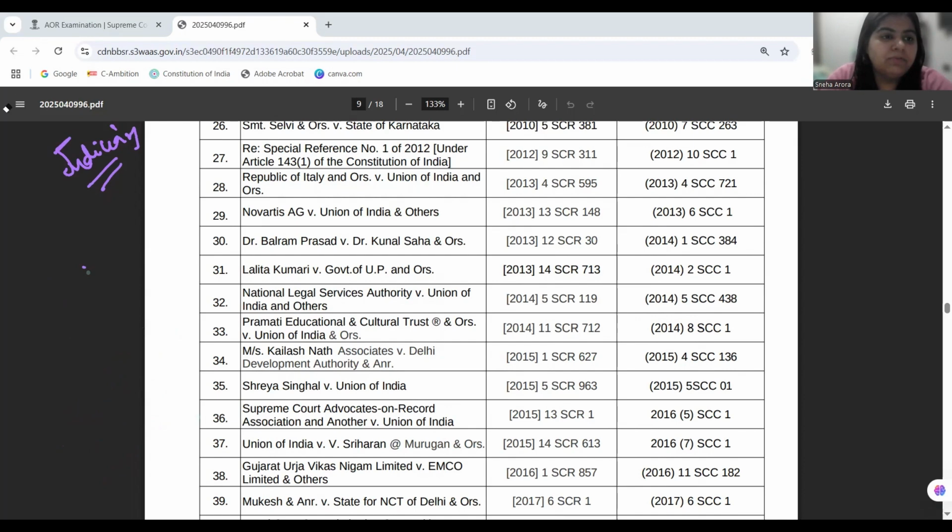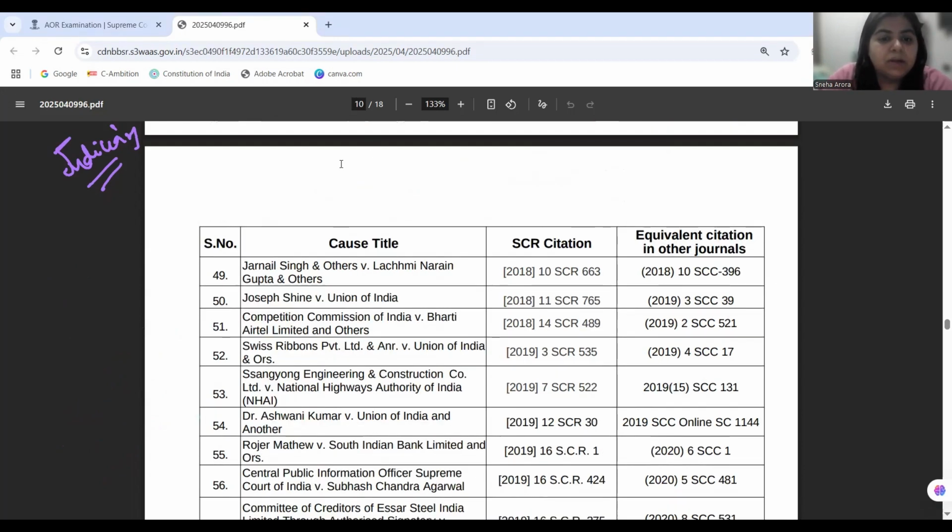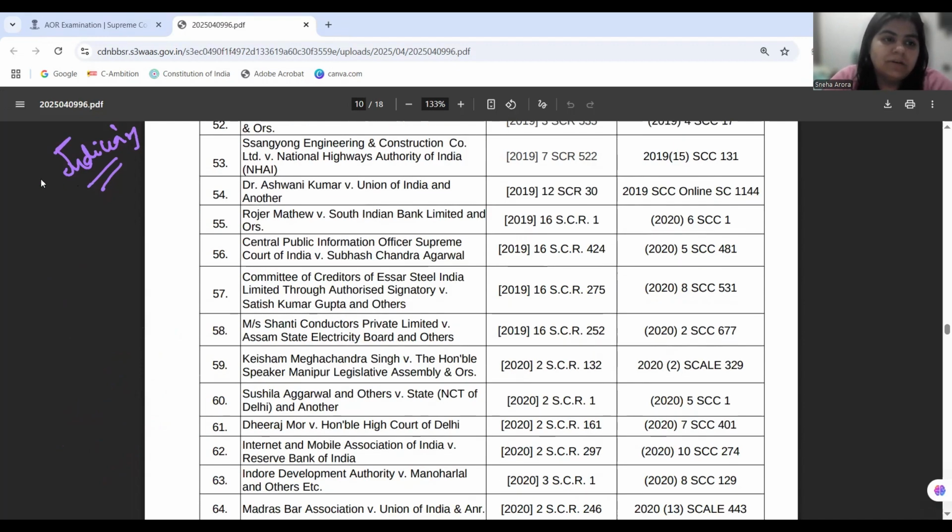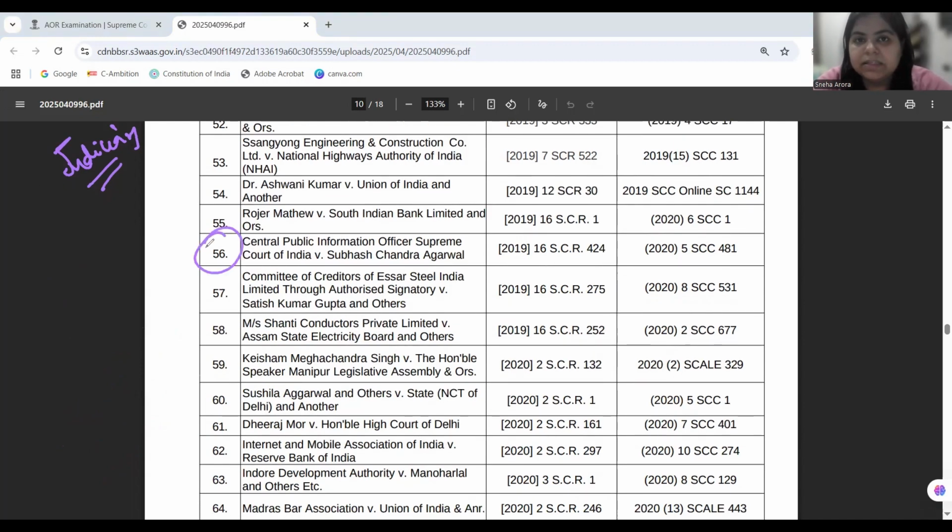Next, case number 56. This is related to the Supreme Court registry, in which Subhash Chandra Agarwal, who is an RTI activist, files an RTI seeking the assets and the salary of the Supreme Court judges. It was first denied by the CPIO of the Supreme Court. CPIO is the Central Public Information Officer.